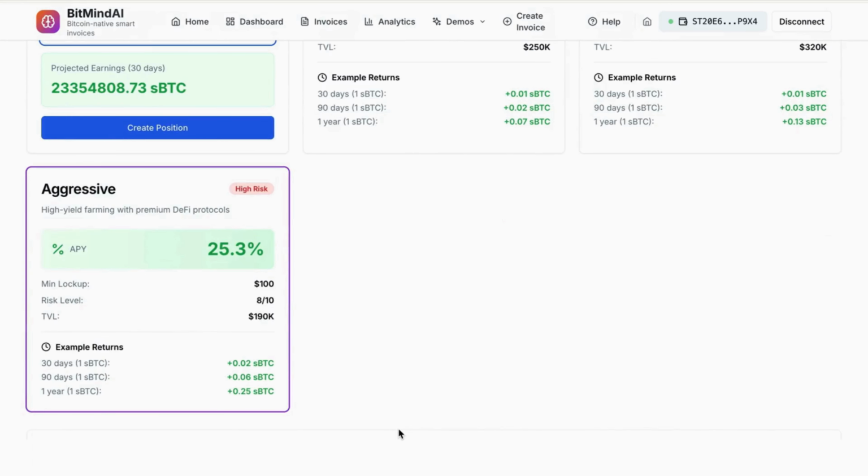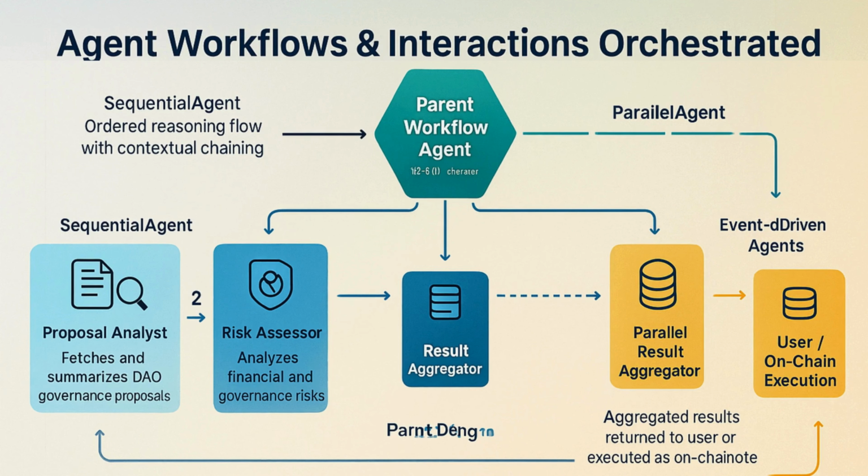Here's how it works in practice. When a new proposal appears on Snapshot, the sequential agent initiates the workflow. Step 1. The proposal analyst fetches and summarizes the content. Step 2. The treasury monitor runs in parallel, verifying whether the DAO's current funds can support the requested allocation. Step 3. The voting strategist generates context-aware voting recommendations for Mira and other members, factoring in sentiment and treasury exposure. These independent reasoning chains converge through a parent agent, which aggregates all results into a unified governance insight, a digestible, data-rich summary for DAO voters. BitMind transforms governance into a structured pipeline, orchestrated deterministically through ADK-TS.